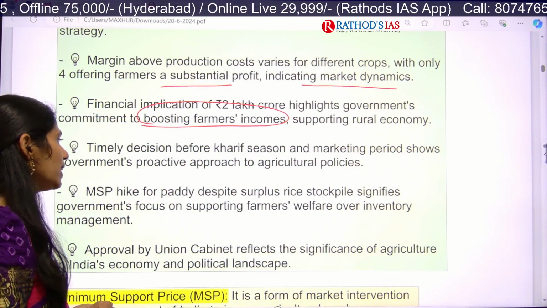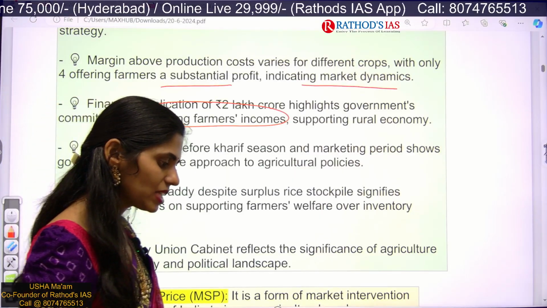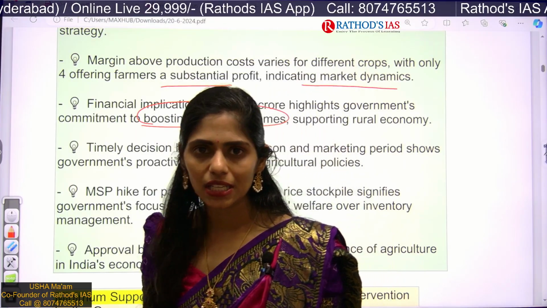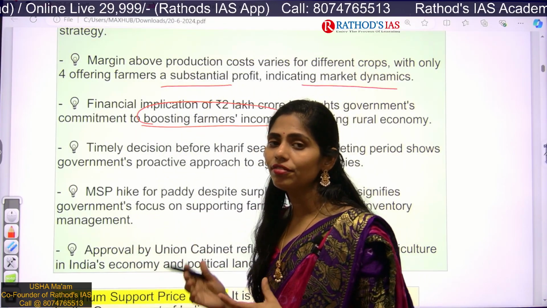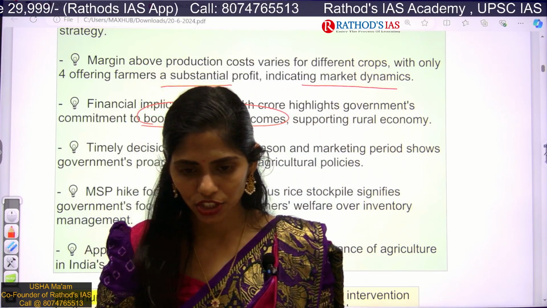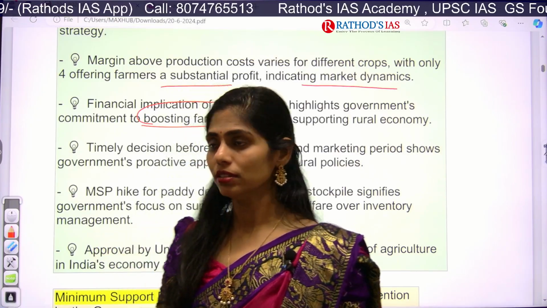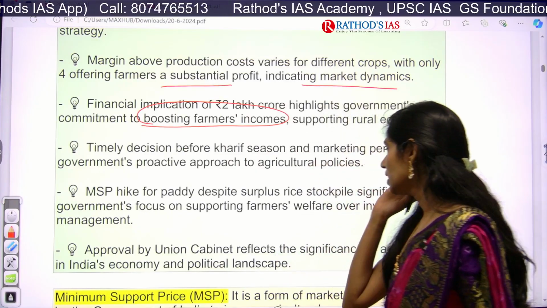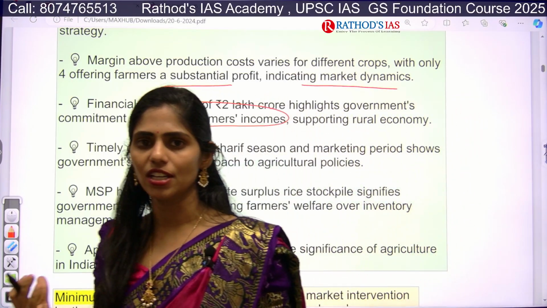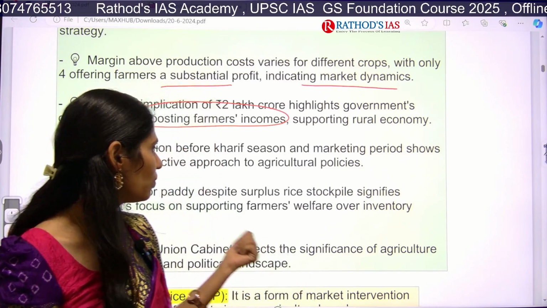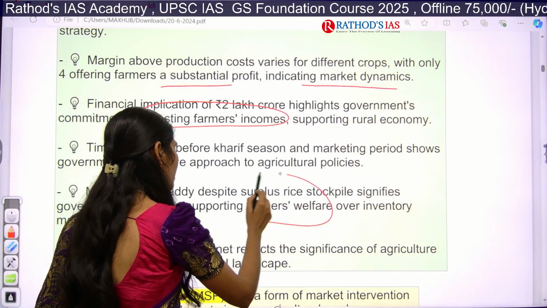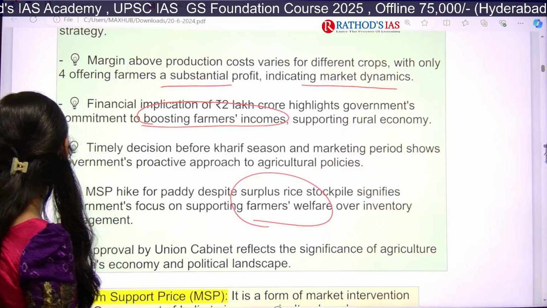It is also one important aim. Based on this MSP, we can come up with policy changes or policy implementation from the government side. And if this MSP is given by the government, then farmers will also take a decision on which crop to go for. And next one is, we already have stockpiles of food grains with the FCI, that is the Food Corporation of India, but even so there is an increase in MSP, because the only reason is to support farmers' welfare. That is the thing which is mainly said in this article.